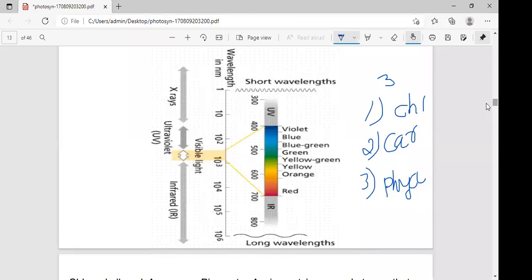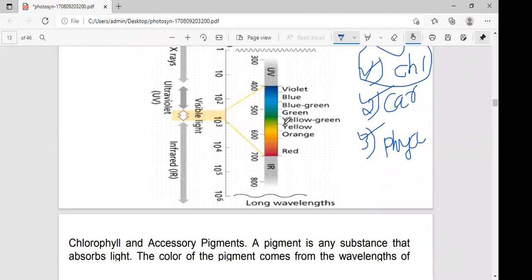What is a pigment? Molecules that absorb light are called pigments. Where can you identify the pigments? In the chloroplast only. How many types of pigments are there? Three types. The first one is chlorophyll, the second one is carotenoids, the third one is called phycobilins. Okay, first I'll explain what chlorophyll is.